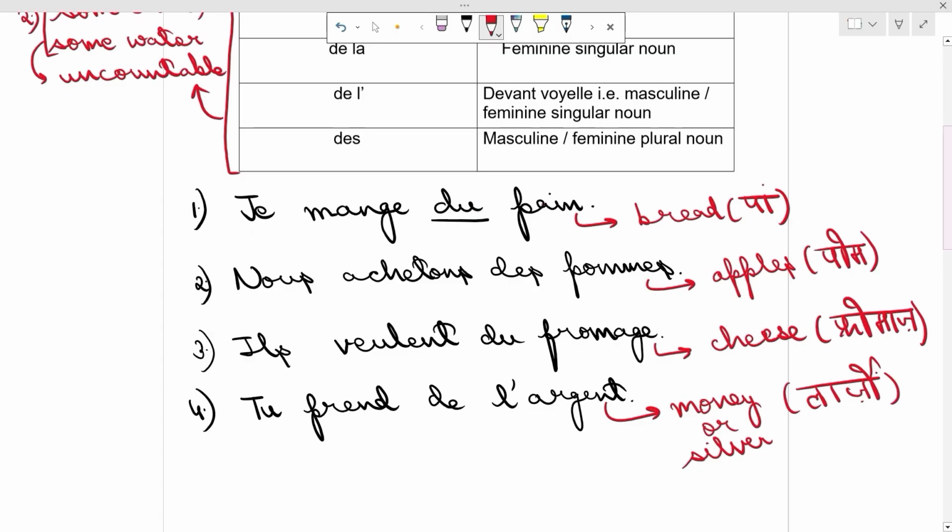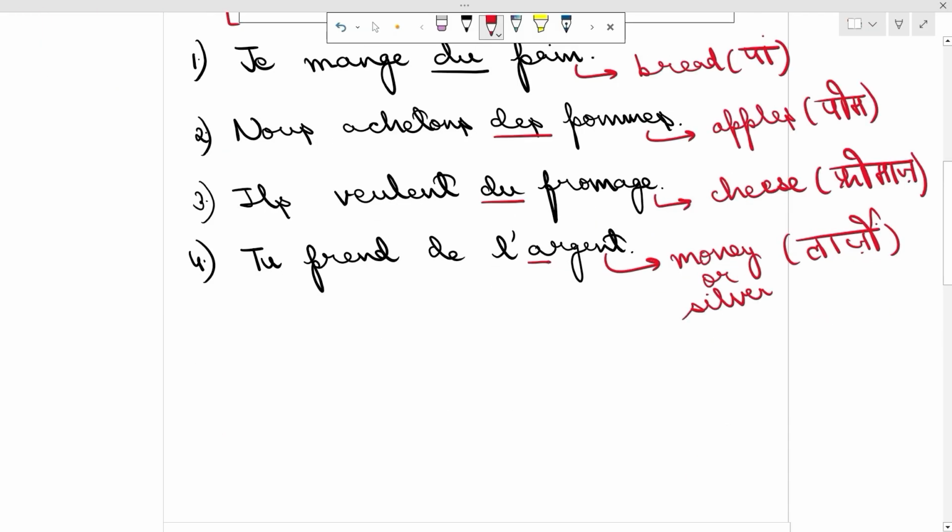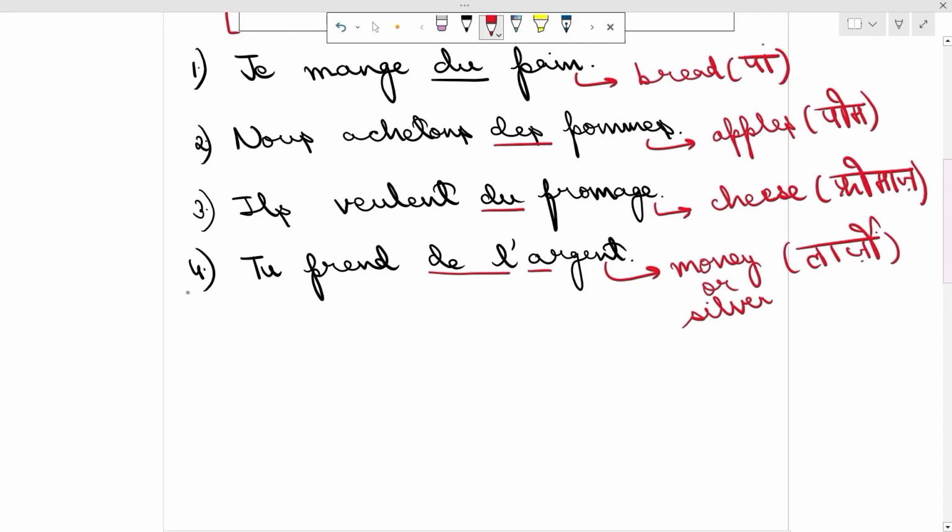So these are the four sentences in affirmation. Je mange du pain because pain is masculine singular, so we have used du. Nous achetons des pommes because it is in plural, so we have used des. Ils veulent du fromage. Fromage is masculine singular, so we have used du. And argent, since it is starting with a vowel, we have used the de l'. There is one rule in negation. Please jot this rule down.